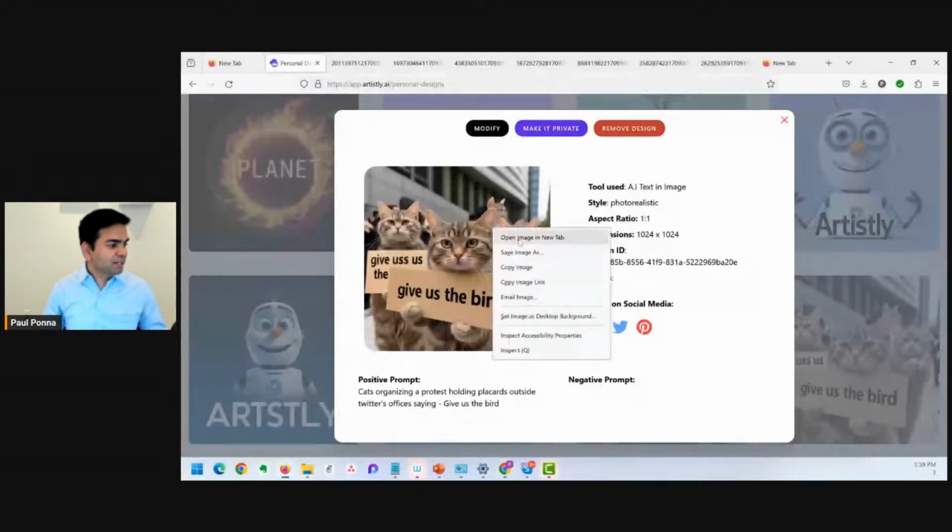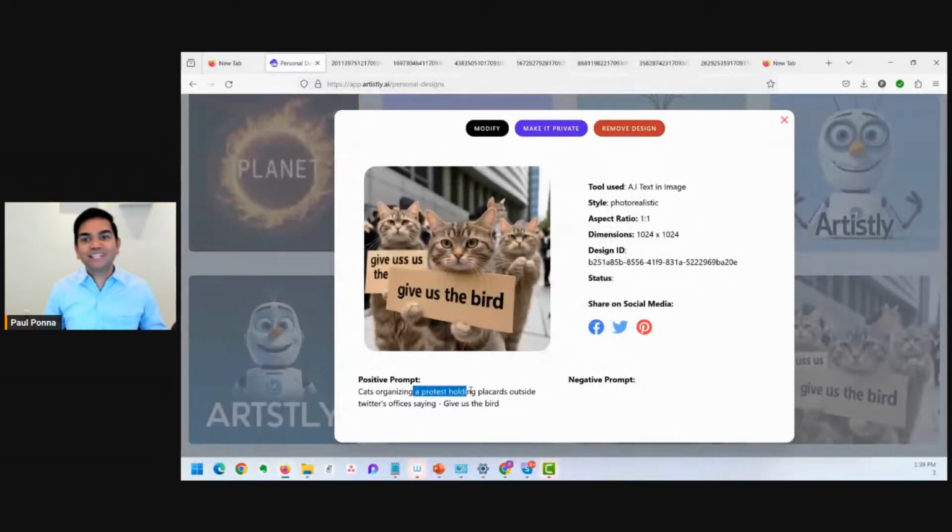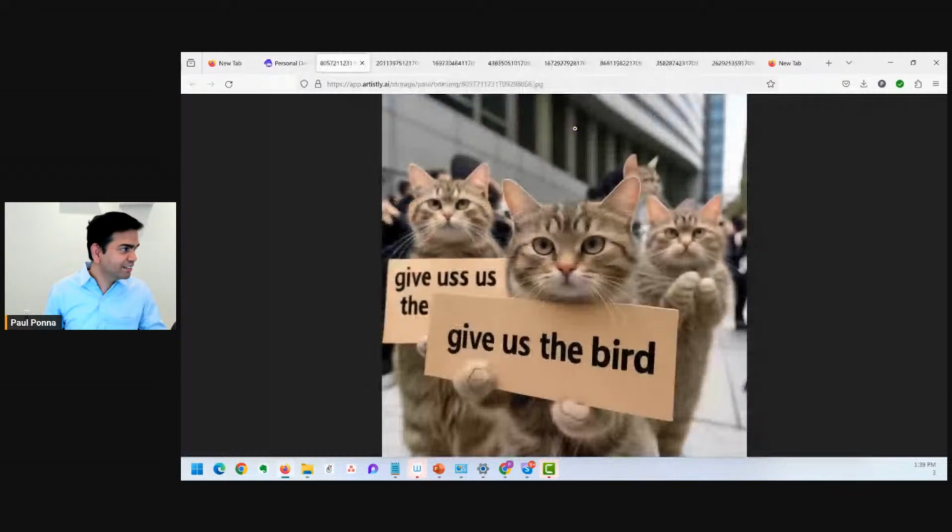Some other cool things, right? Like one funny thing I'm going to show you right now, because I have a cool thing to do, and I'm going to zoom in and show you this stuff, okay? Watch this. This is basically cats organizing a protest, holding placards outside Twitter's offices. You remember when Elon Musk was moving in, and there were these fake protesters or whatever. It was a funny meme. Give us the bird. Give us the bird. Right?